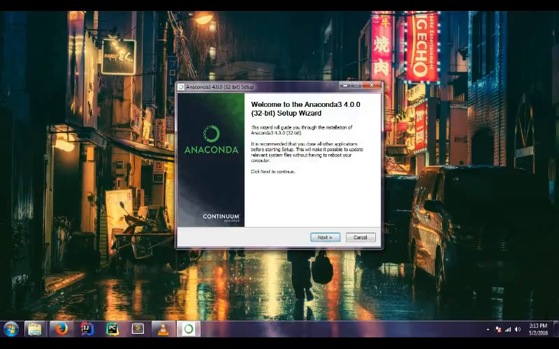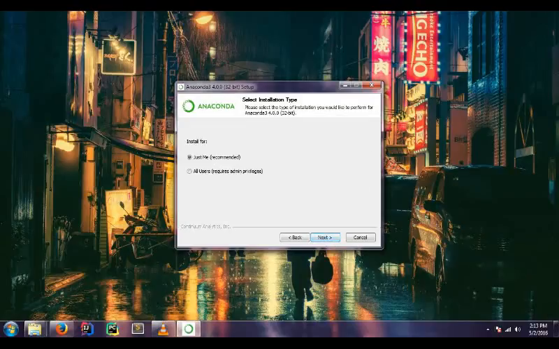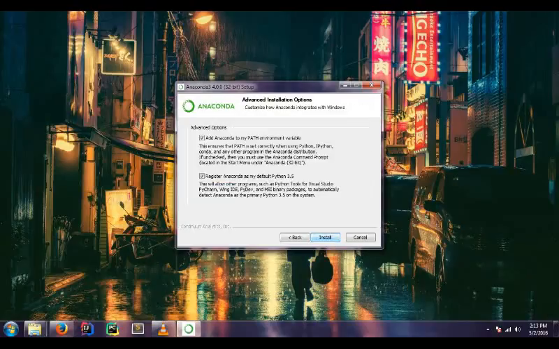Just click on next right there. I'm going to agree. Just me. Next. Click on Anaconda, since I already installed this, and I uninstalled it for the presentation. Now, for you all, I would recommend keeping these checked, but since I have different development environments, I'm going to check that one. But leave yours checked and click on install.